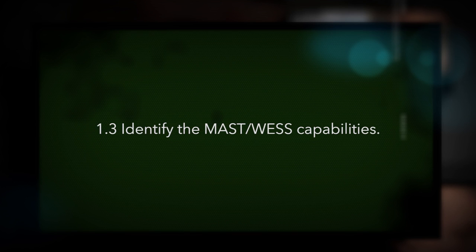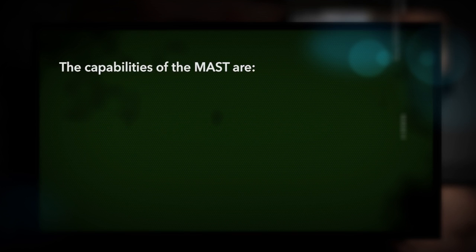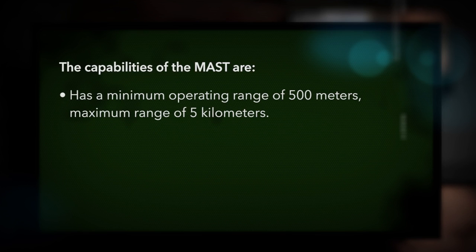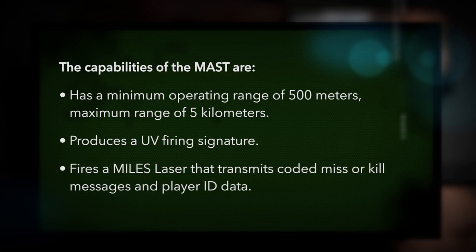Identify the MAST-WESS capabilities. The capabilities of the MAST are: the MAST has a minimum operating range of 500 meters, a maximum range of 5 kilometers. It produces an ultraviolet, UV, firing signature. It fires a MILES laser that transmits coded miss or kill messages and player ID data.